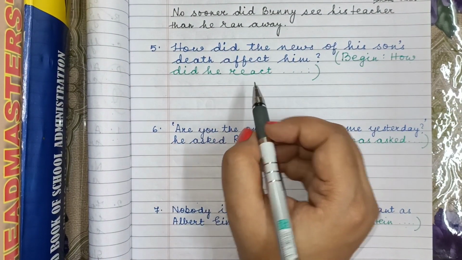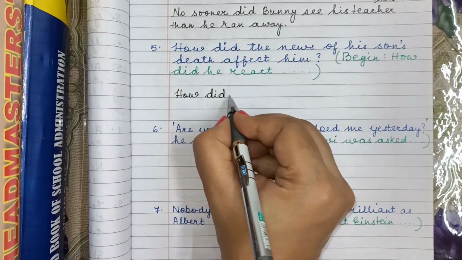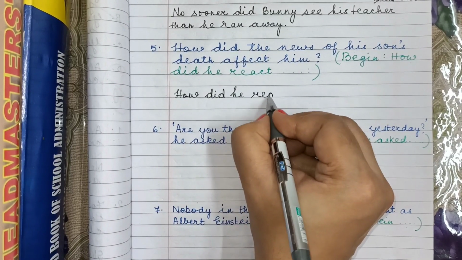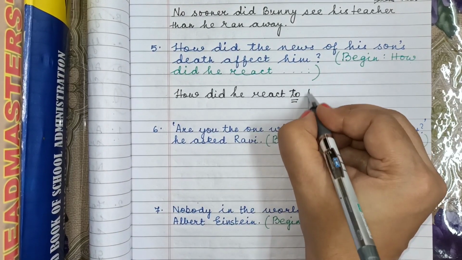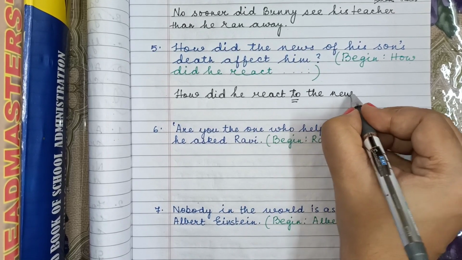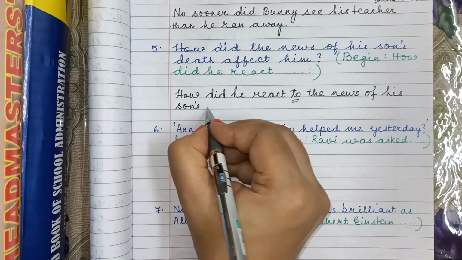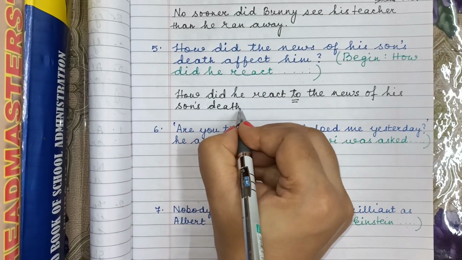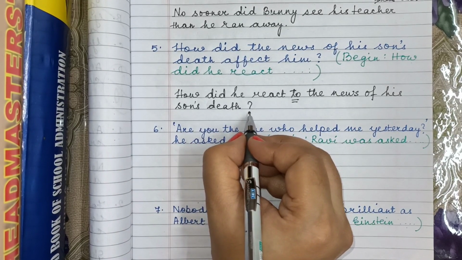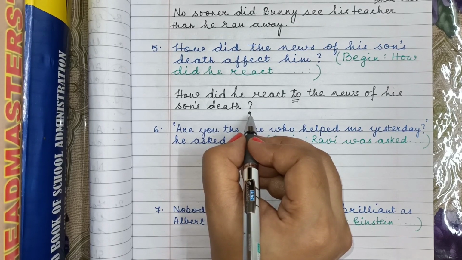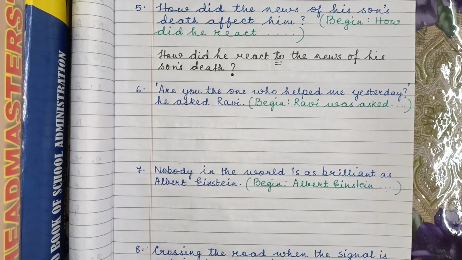Begin how did he react? Now, how did he react to? This is the thing they are looking for. How did he react to the news? Not by, okay? News of his son's death. And I am sure that some of you will forget to give the right punctuation. It's a question mark. It's a question, an interrogative sentence. And in the option also, they will give a full stop. I'm sure about that. They're going to trick you like this.